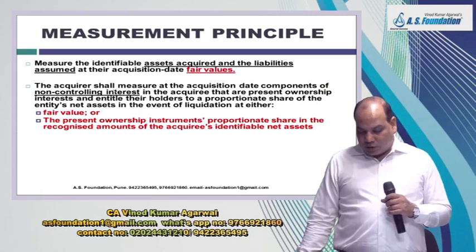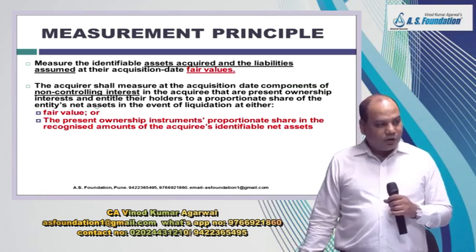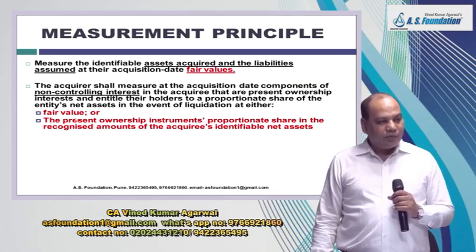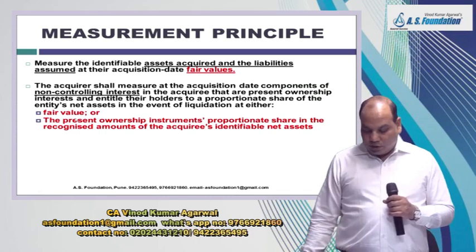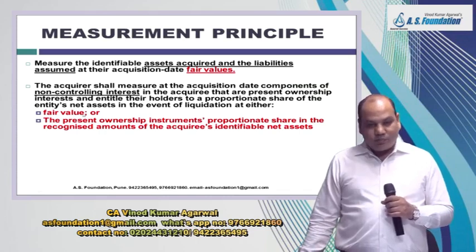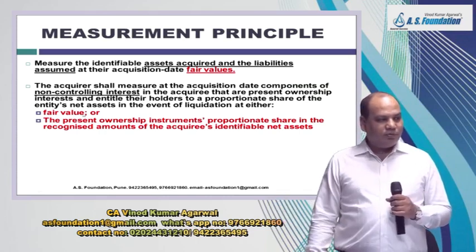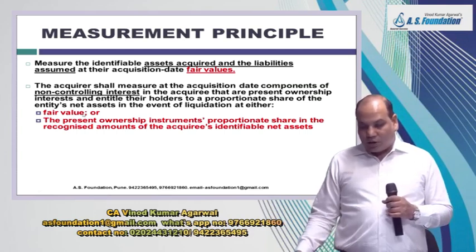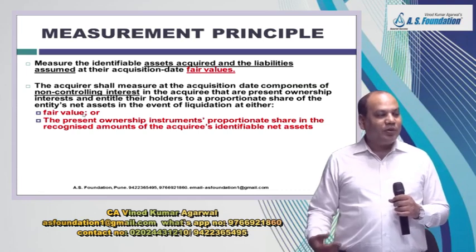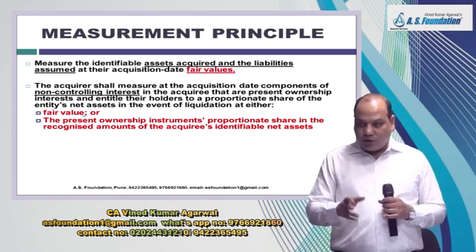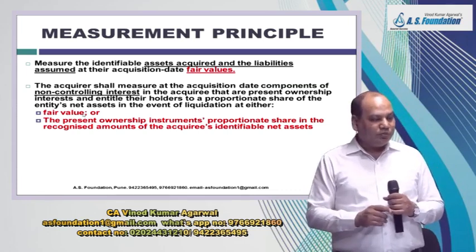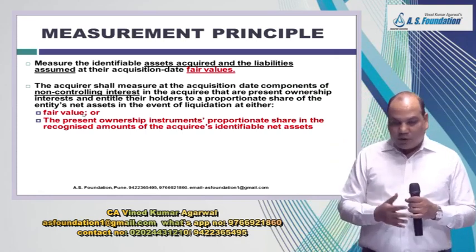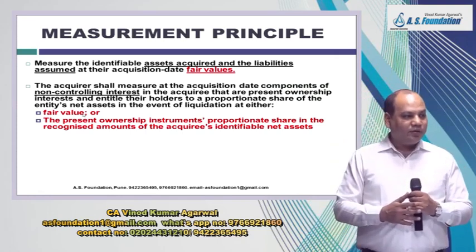When the standard was drafted, in the draft standard issued, they said NCI will be measured at fair value. But then when they invited comments from the general public, like every standard they do, many commentators said only the fair value method cannot be allowed, because many times the fair value may not be available for NCI.